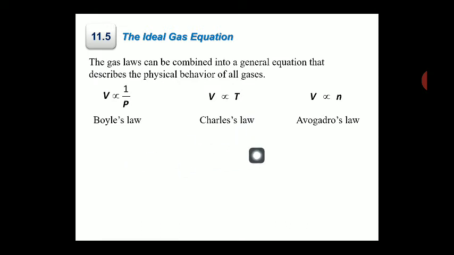Basically for this purpose, we know when the temperature remains constant the volume is inversely proportional to the pressure according to Boyle's law. When the pressure remains constant then we apply Charles's law, and on the basis of this law V is directly proportional to the temperature, and according to Avogadro's law the volume of any gas is directly proportional to the number of moles.